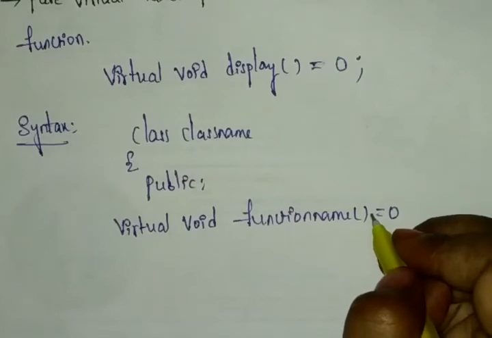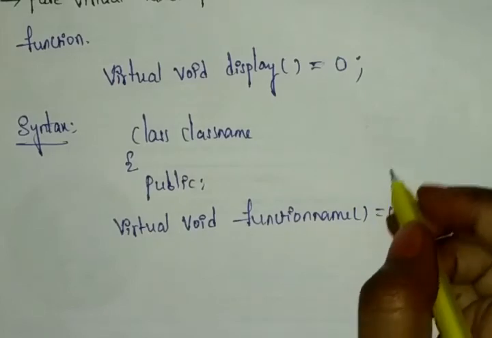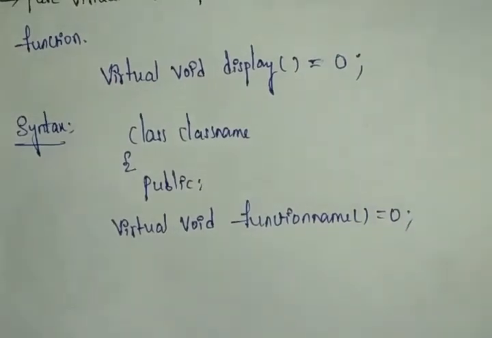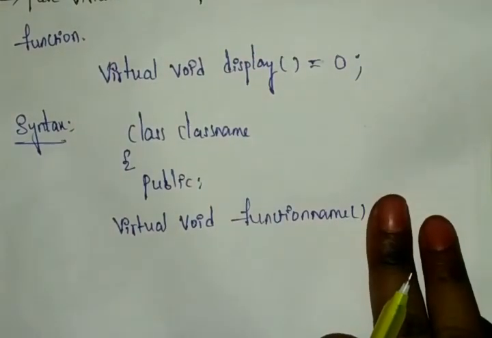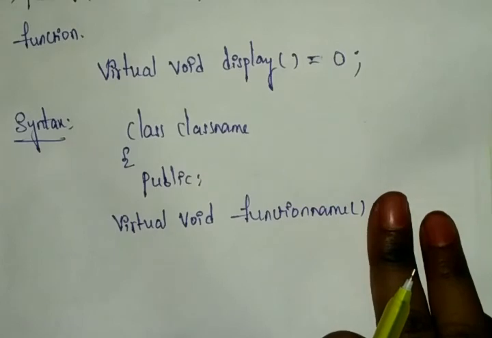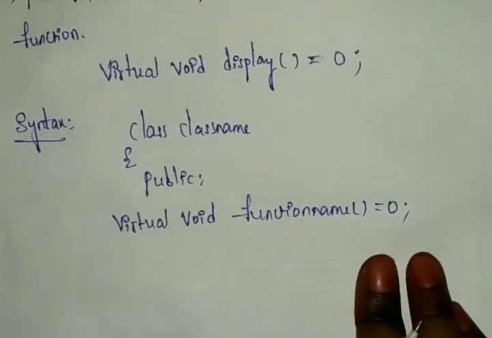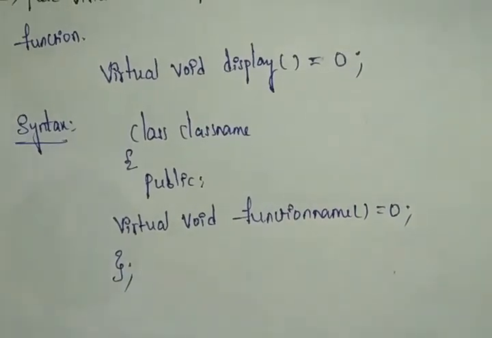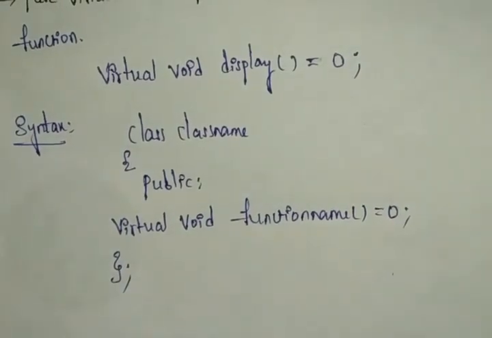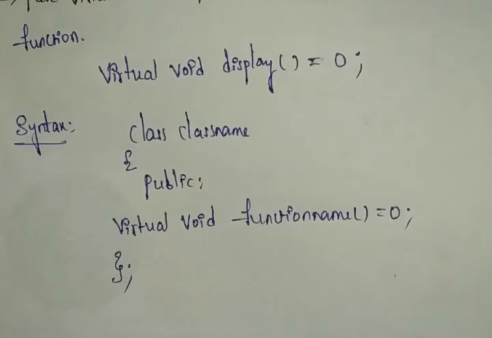If you are not writing the 0, we cannot say this is a pure virtual function, that is a virtual function only. If you write equal to 0, that is a pure virtual function. And then close this. Like this we can define pure virtual functions.